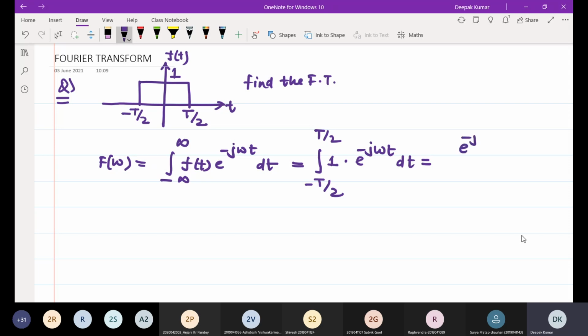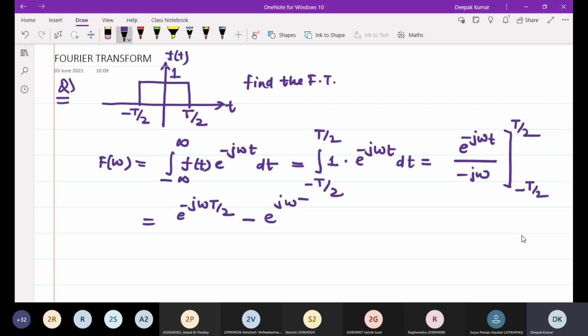e to the power minus j omega t divided by minus j omega, where limit is minus T by 2 to T by 2, and that will be equal to e to the power minus j omega T by 2 minus e to the power j omega T by 2 divided by minus j omega.